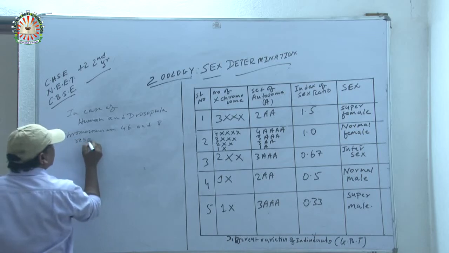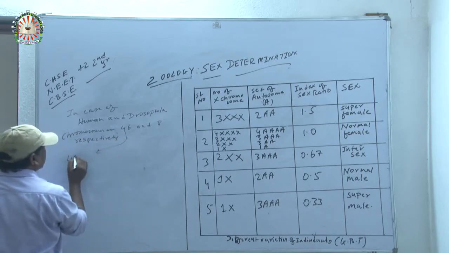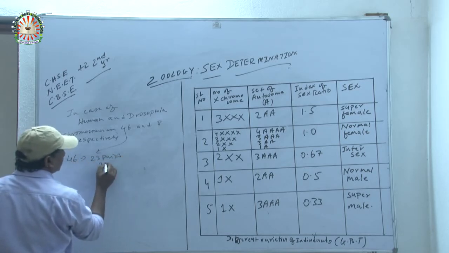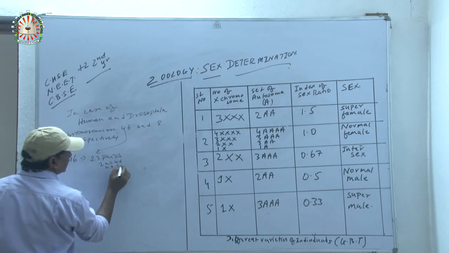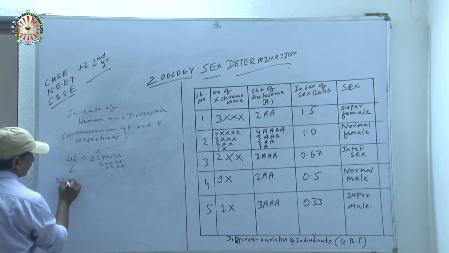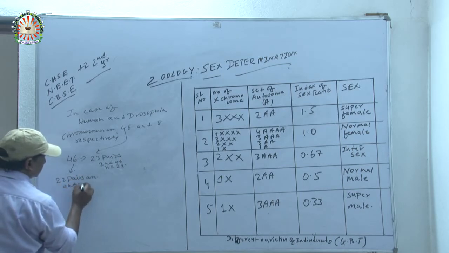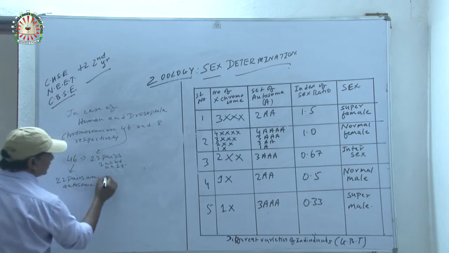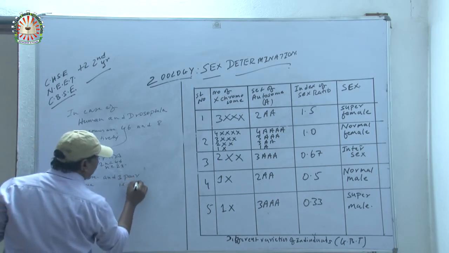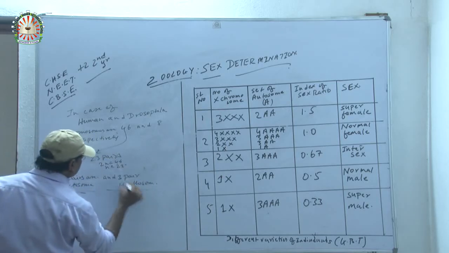Okay? In the case of human, 46 forms 23 pairs, that is 2n equal to 46, so n equal to 23. So out of 23 pairs, 22 pairs are autosomes and one pair is allosome. Now, 22 pairs are autosomes and one pair is allosomes.